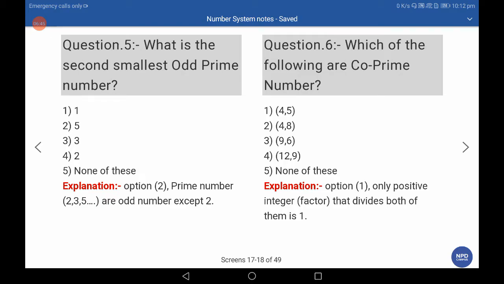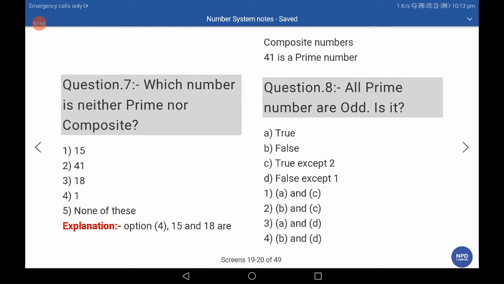Which of the following is a co-prime number? We said earlier that co-prime numbers always have HCF 1. Then option 4 is incorrect, option 3 is incorrect, option 2 is incorrect. Option 1 is the correct answer because 4 and 5 have HCF 1. Which number is neither prime nor composite?